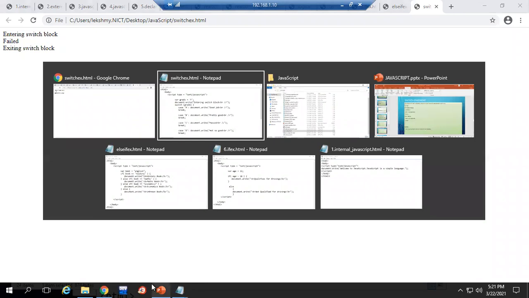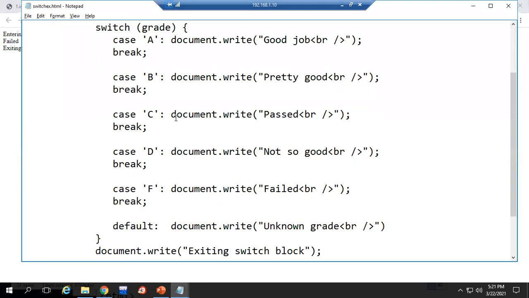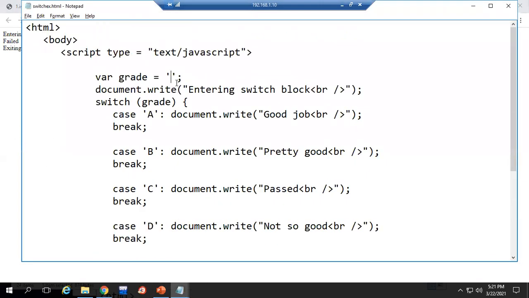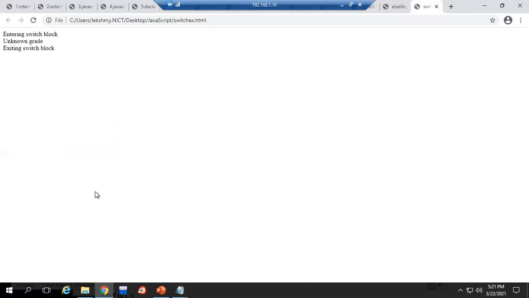Suppose I have given here letter M. So now it is not matching with any of those case values. So the default statement is executing. What is it executing? Unknown grade it is executing.